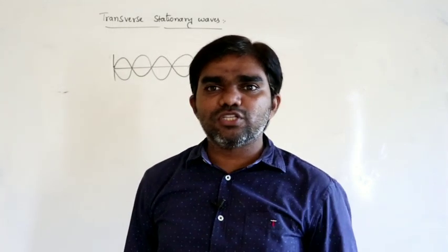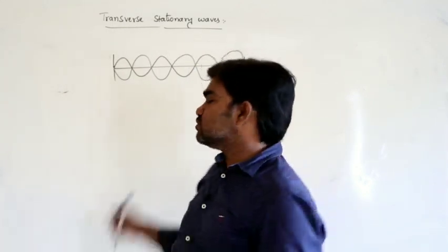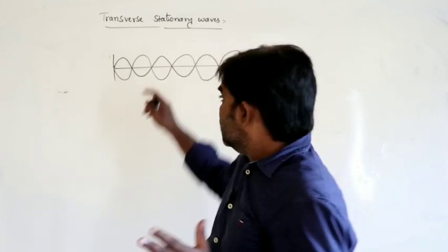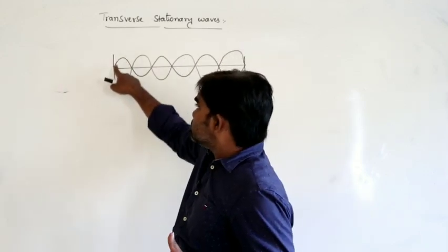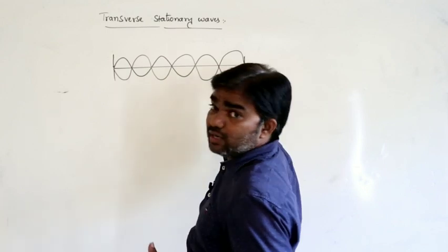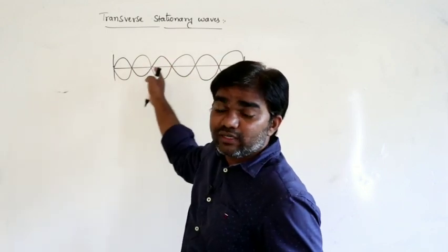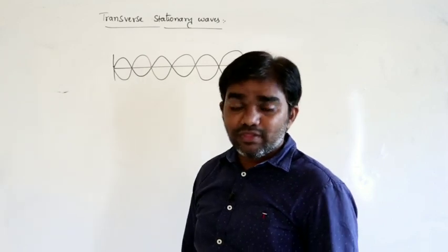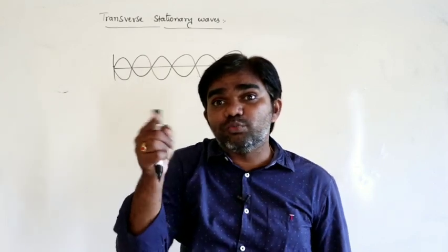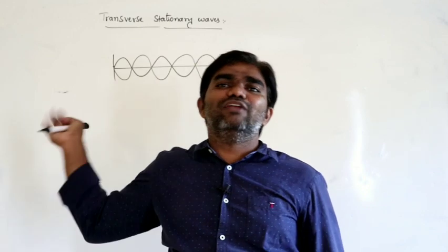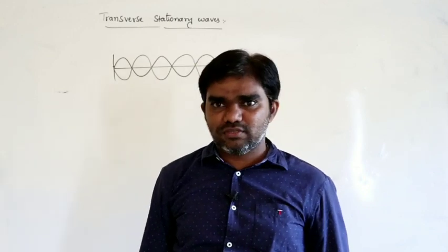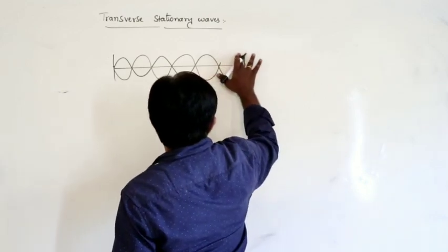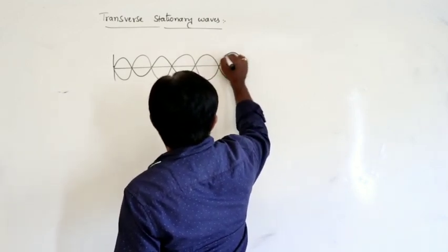So this is the formation of the transverse stationary wave. That means if the string is fixed at two ends, and the wave generated starts from this position and reaches this end, it can be reflected. The reflected wave must be superimposed with the original wave, then we can observe stationary waves. This is the concept of the transverse stationary wave.